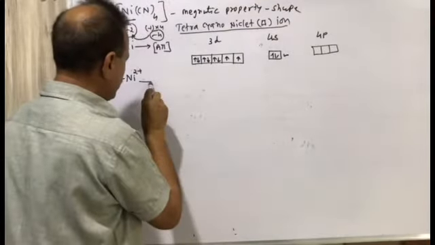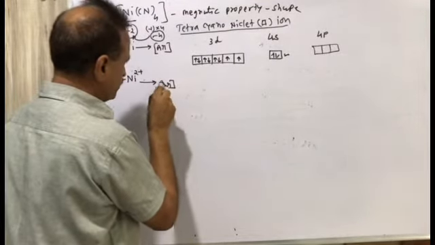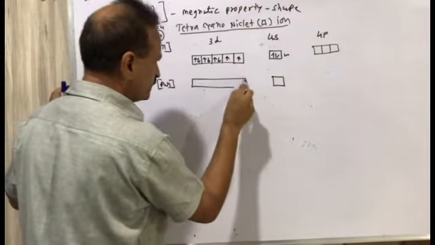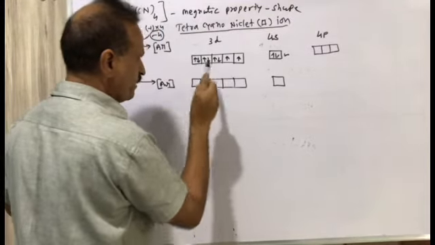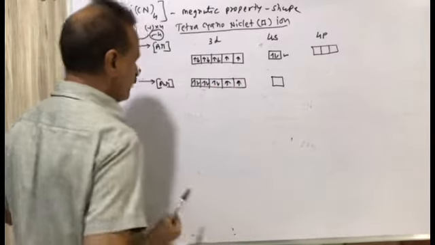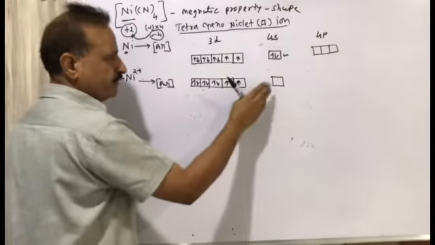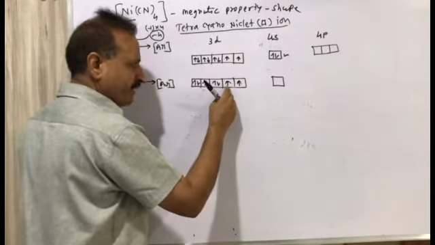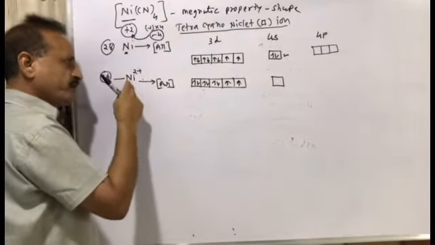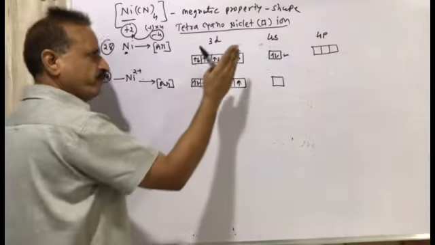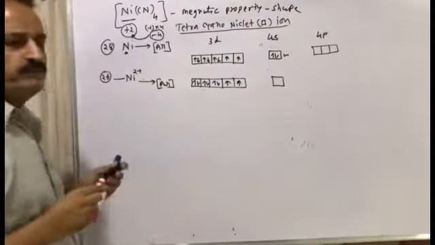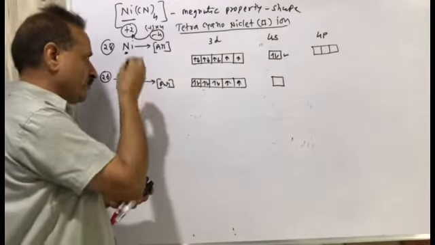So Ni2+ has the electronic configuration argon, then these 2 electrons are released, and we now have 26 electrons. The d orbitals remain as they are. Nickel loses 2 electrons and becomes 2+, and those 2 electrons are lost first from the 4s orbital. This is the electronic configuration of Ni2+.